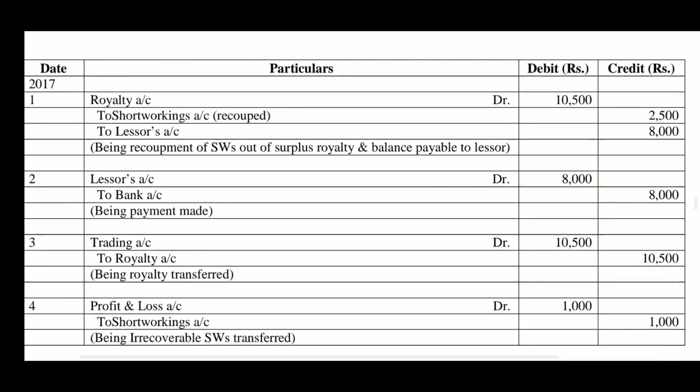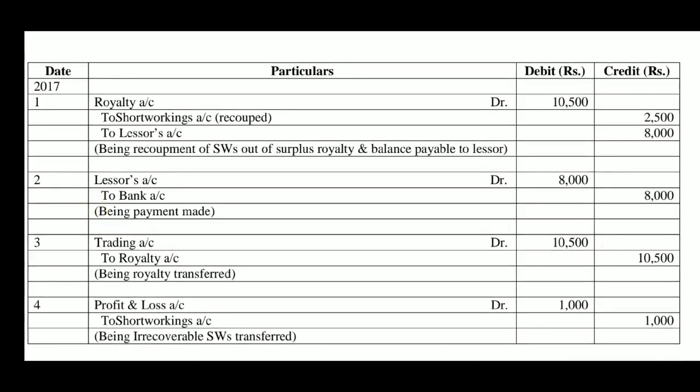So, for the purpose of recoupment, the entry is passed; after the recoupment of short workings, what is left is payable to the lessor. So, royalty account is debited with 10,500, the actual royalty, to short workings account 2,500 is recouped. The balance is 8,000, to lessor's account 8,000, being recoupment of short workings out of surplus royalty and balance payable to lessor.